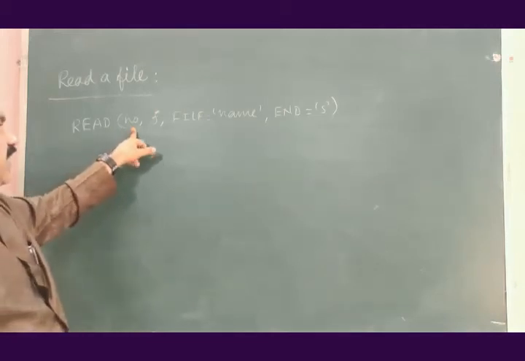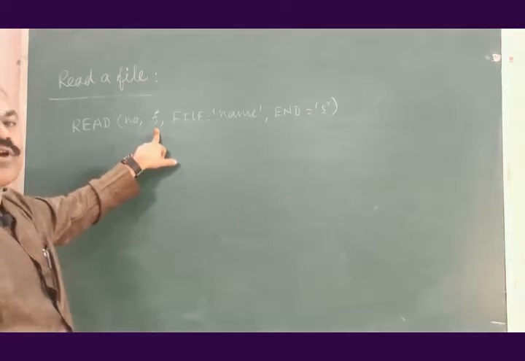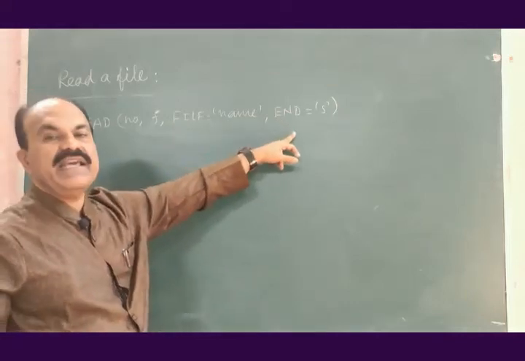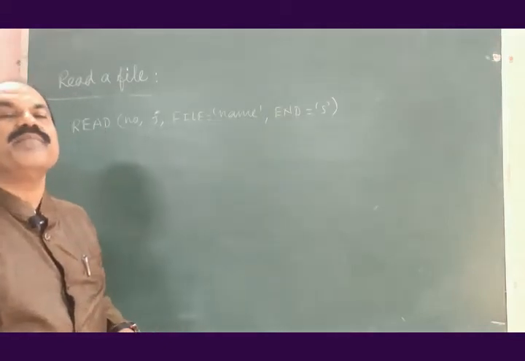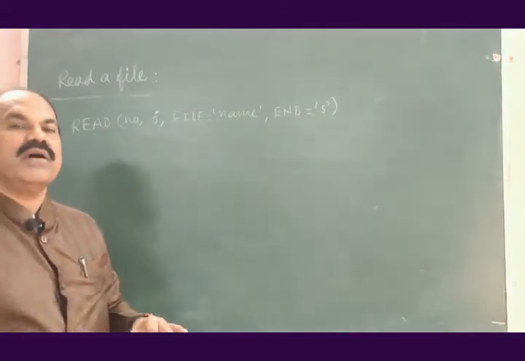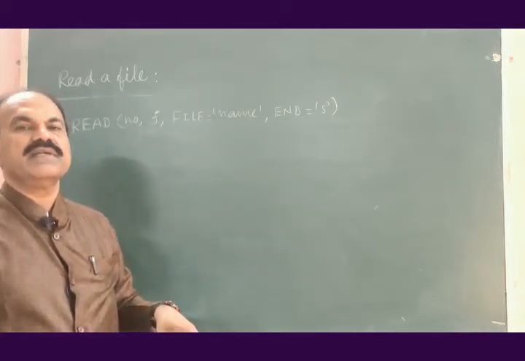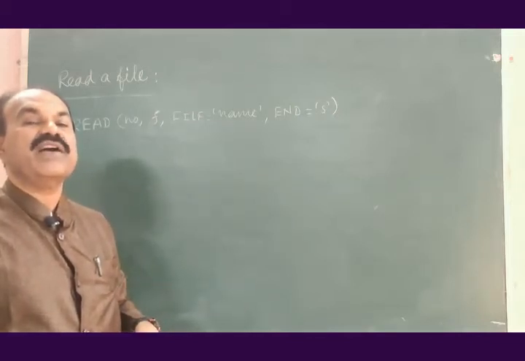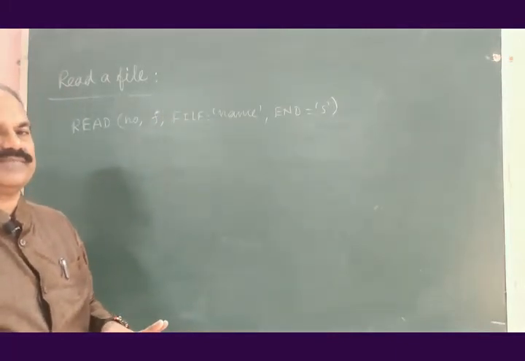the number given to the file, F format, the line number of the format statement, file name, and is equal to S, where this S is the statement number of a record where the control is to be transferred after reading the whole sequential data file.